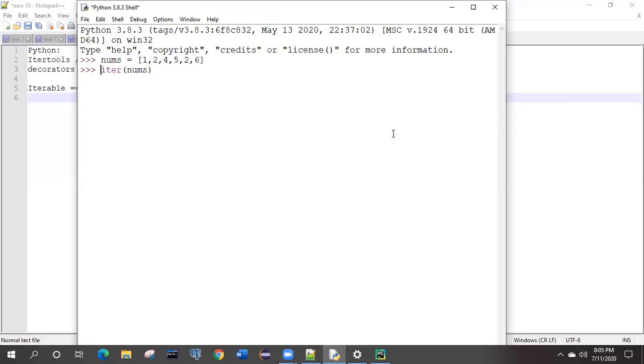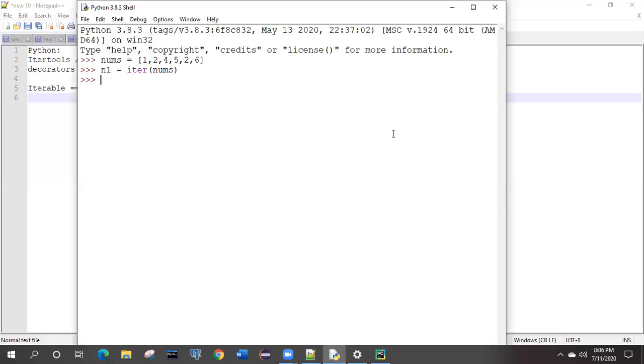So if I execute iter of nums, some value will come, and first we need to store that somewhere. Whatever iter of nums returns, I will store into n1.